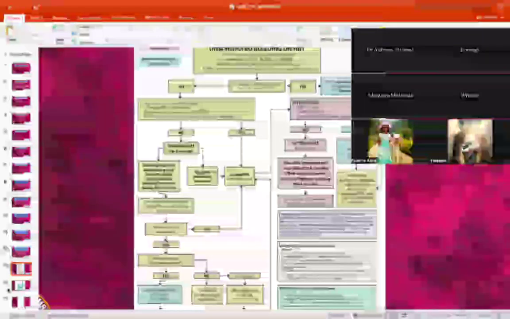Only this is the chart which you need to remember. Non-urgent within 12 weeks, no risk factor for endometrial cancer. Urgent within 6 weeks, 3% risk of endometrial cancer. Urgent suspicion of cancer within 2 weeks, more than 3% risk of the cancer. So do not get confused. Just ignore the rest, you will get confused.